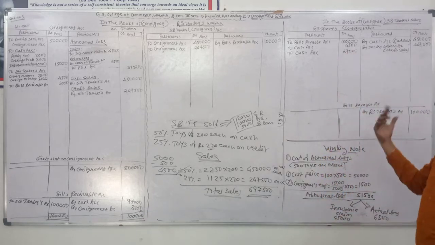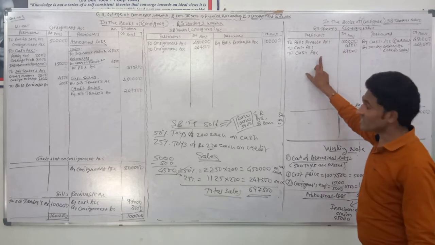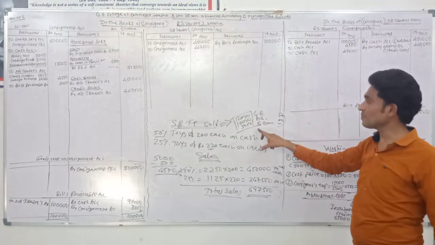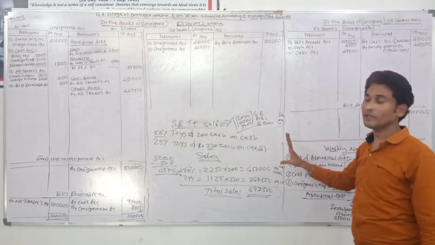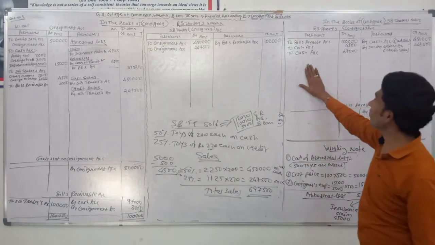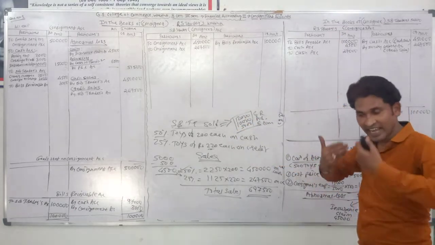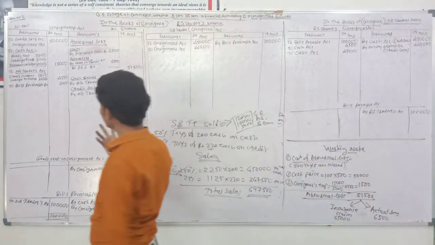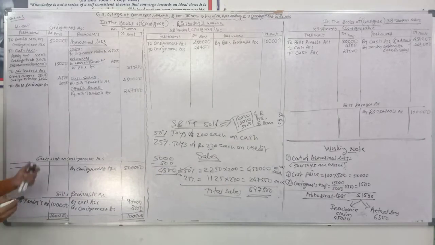Okay, the entry of expenses paid by the consignee is RS Traders account debit and cash account credit. It passes the journal entry: consignor account debit, meaning RS Traders account debit, and cash goes out, so cash account credit. It also passes the journal entry of this transaction because these expenses are related to the consignment.